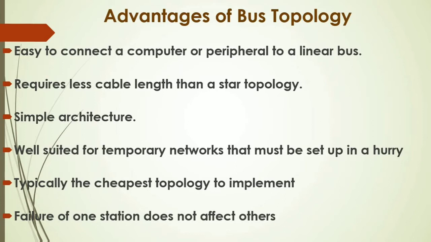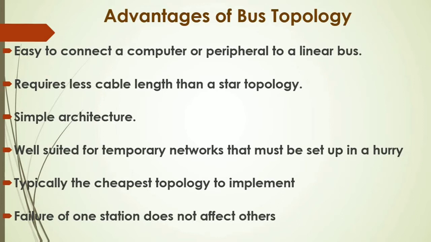It is a simple architecture. We know a single cable, and to that cable we connect all the other nodes. So the architecture is simple. Well suited for temporary networks that must be set up in a hurry. If in a hurry we have to set up some temporary network, then bus topology is well suited.